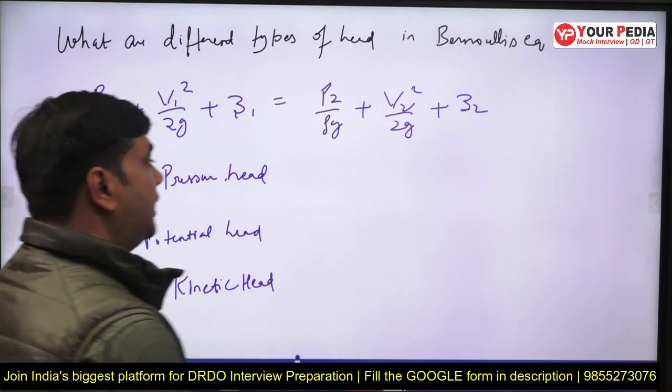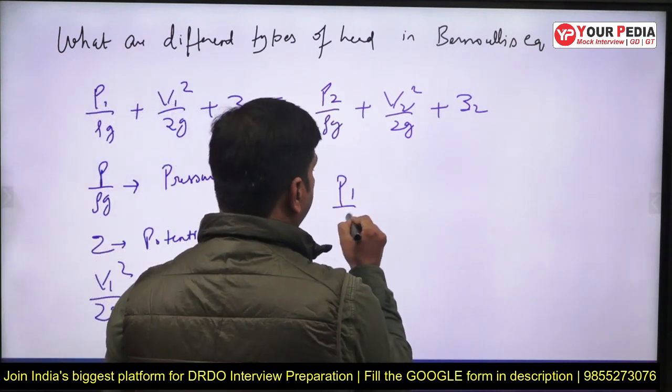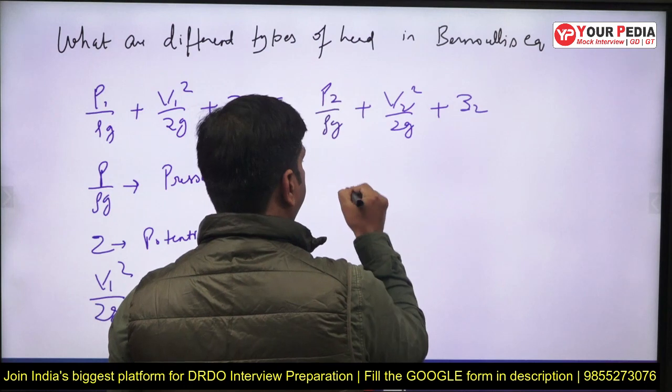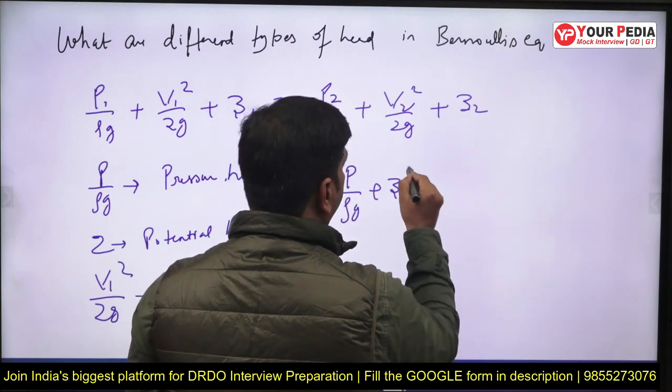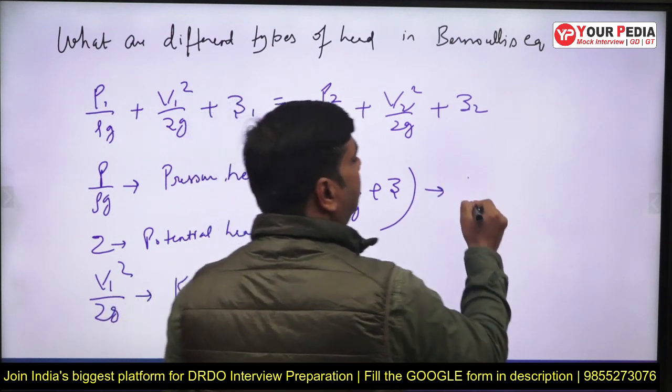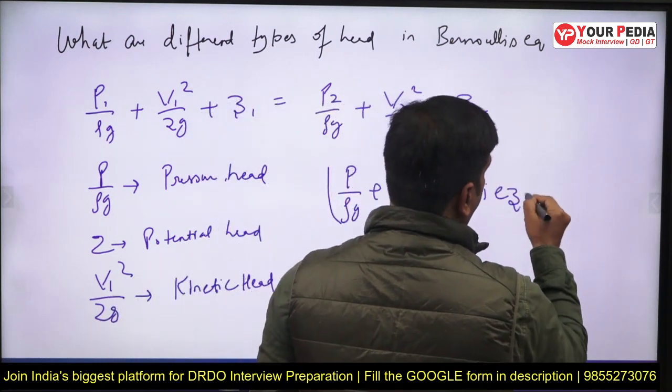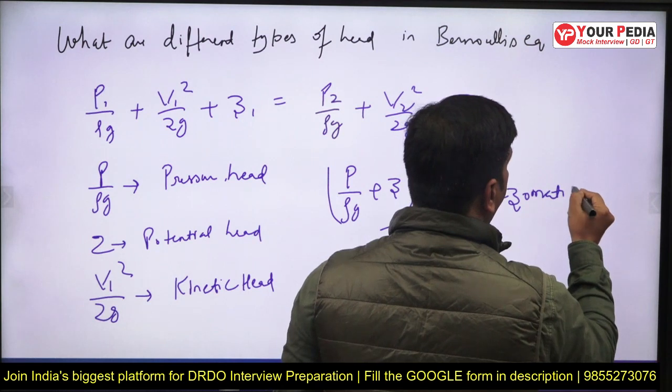Okay, if we write P1 by rho g plus Z, that is known as the piezometric head.